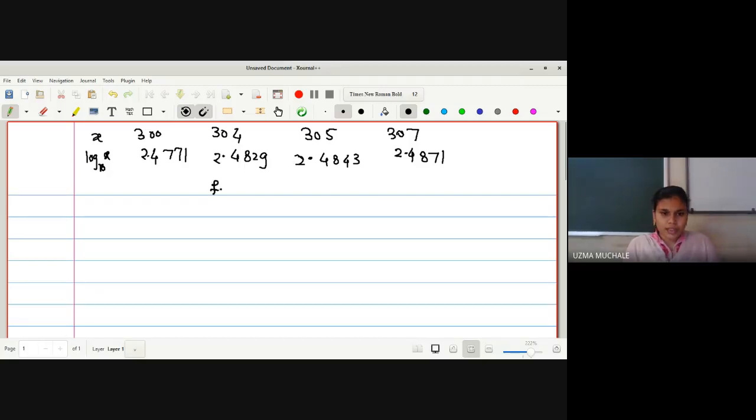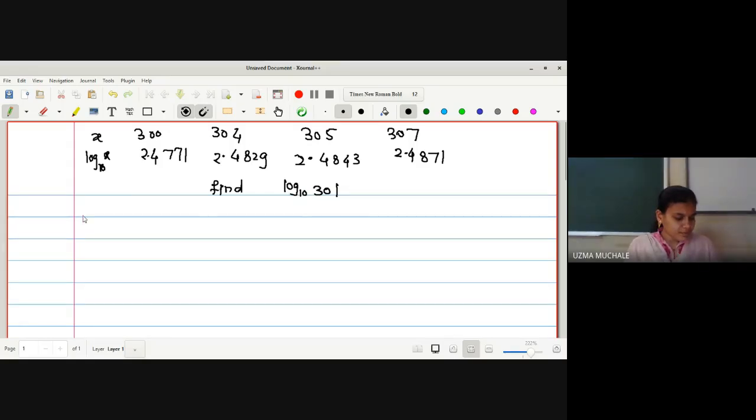Now, what is the question in this? Find log 10 of 301. That means these are values of x, and if you substitute log 10 of 300, it will be 2.4771. In this way we have to find the corresponding value for 301, which will lie in between these two. After finding the answer, you have to check whether the corresponding value of y, or log 10 of x, lies in between these two, then your answer will be correct. Because 301 lies in between these two, the corresponding value should lie in between these two values.